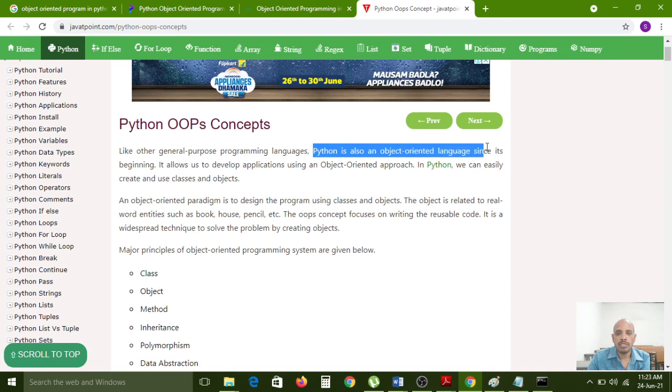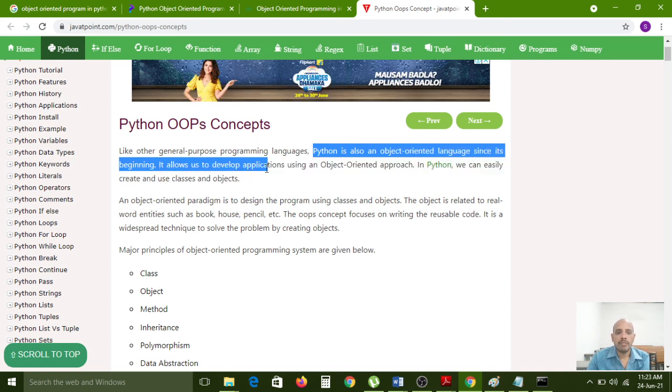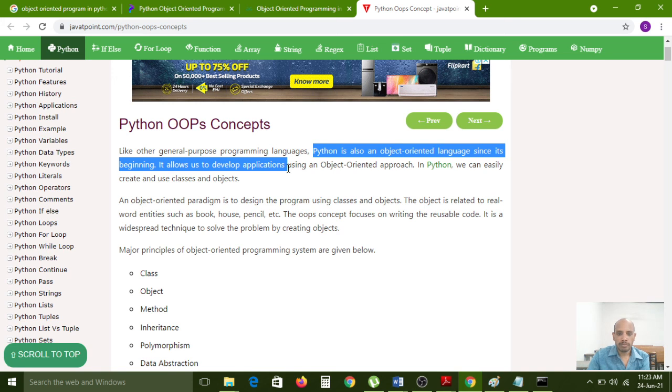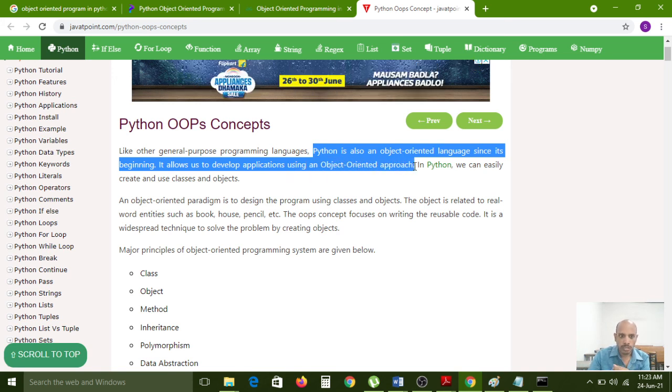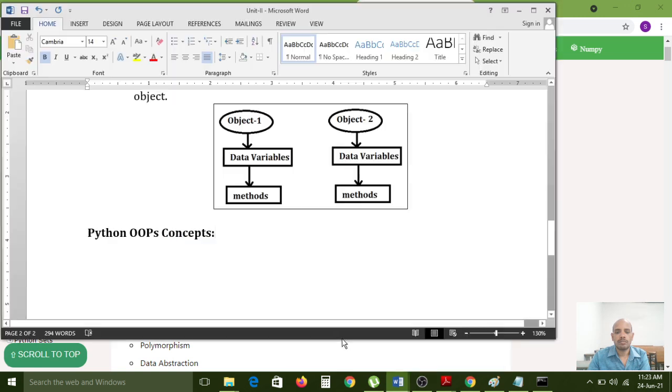Python is also an object-oriented language since its beginning. It allows us to develop applications using the object-oriented approach.